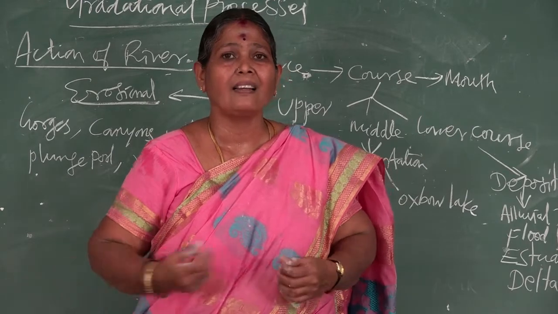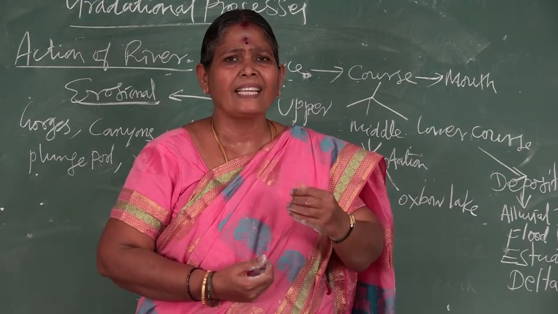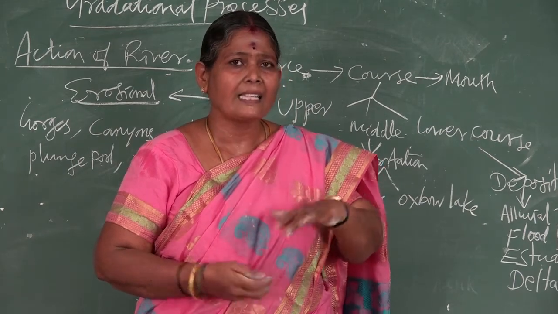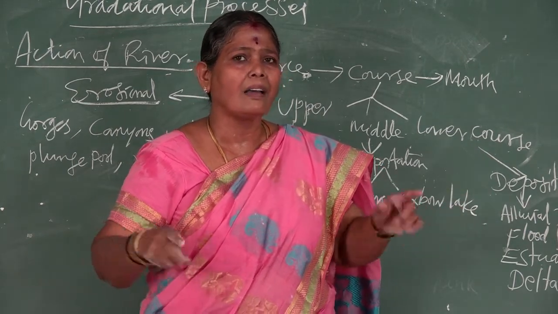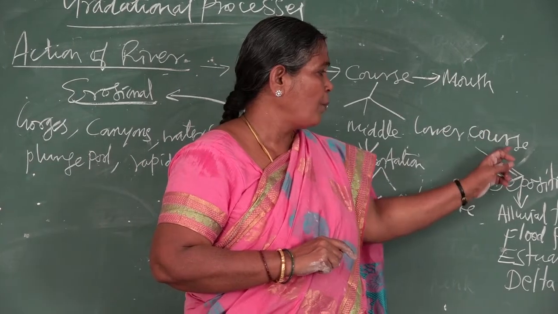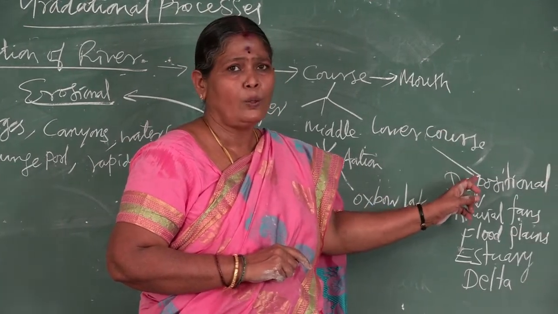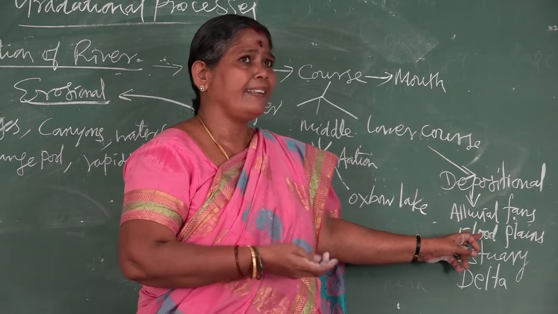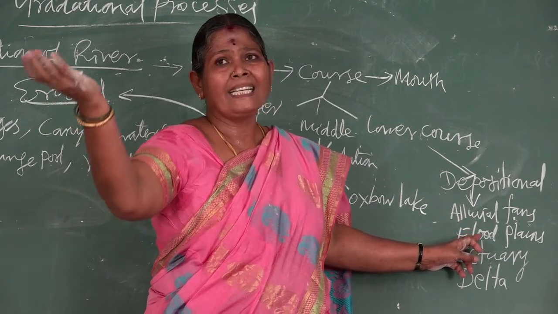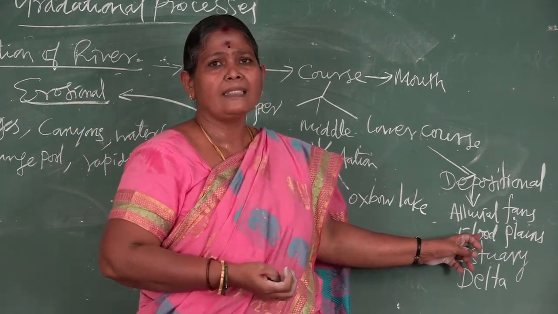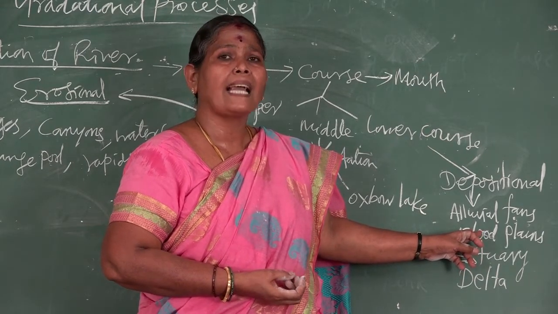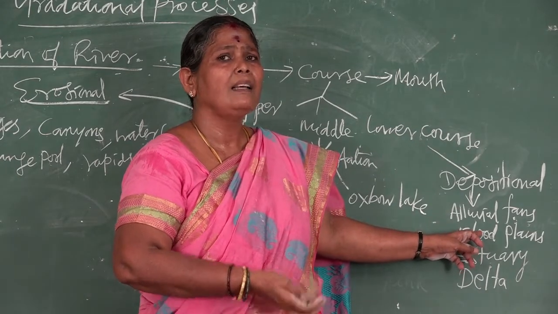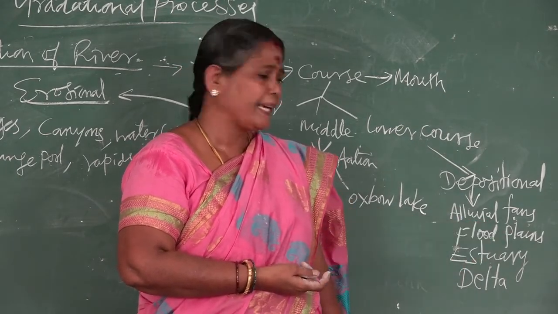We call it Khadar soil, very essential for agricultural production. Such flood plains are a result of depositional work in the lower course of the river. For example, in the Bhavani river region and Tanjore region, agricultural activities are carried out more in alluvial soil, that is, the floodplain area.